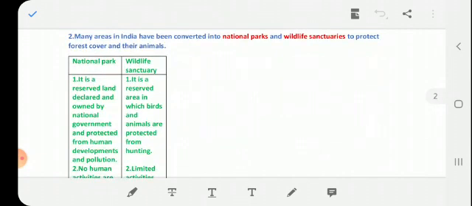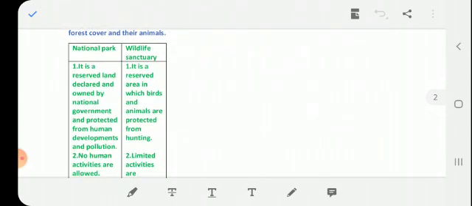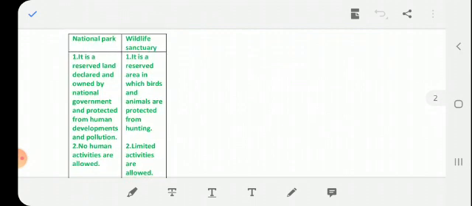Okay, here two terms arise: national park and wildlife sanctuary. What is the difference between these two? First is national park. A national park is reserved land which is owned by the Indian government, and a wildlife sanctuary is also a reserved area in which birds and animals are protected from hunting.